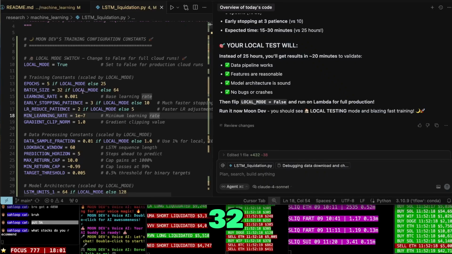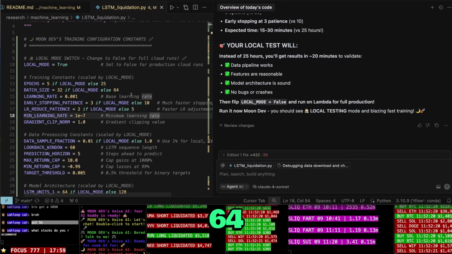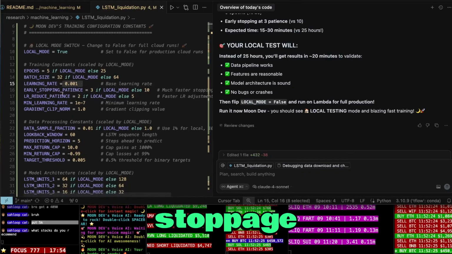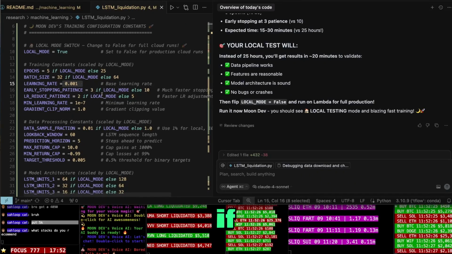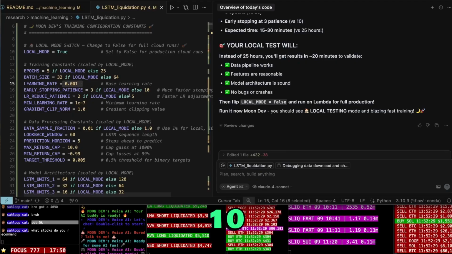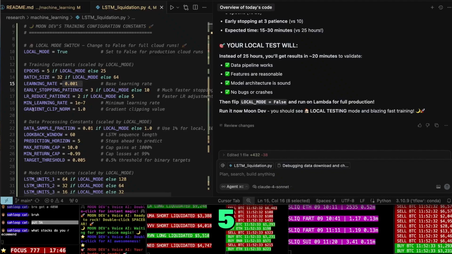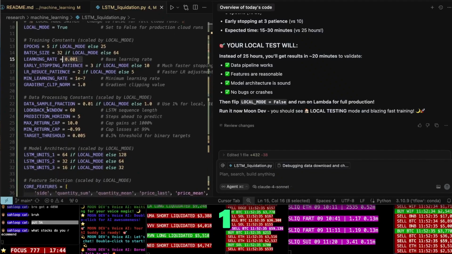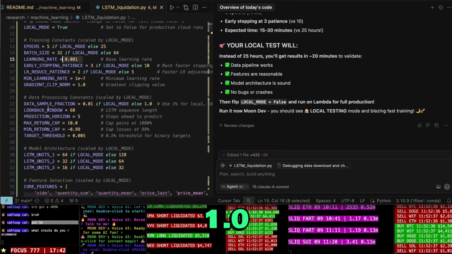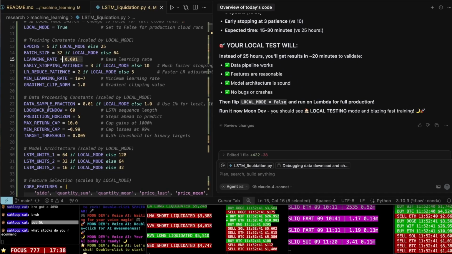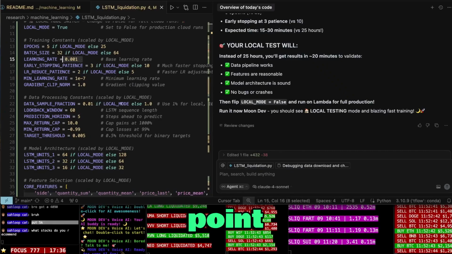Batch size 32 if local mode, else 64. Learning rate is 0.001. Early stopping patience is 3 if local mode, else 10. LR reduce patience is 2 if local mode, else 5. Min learning rate 1E minus 7. 1.0 gradient clip norm. Data sample fraction 0.01.